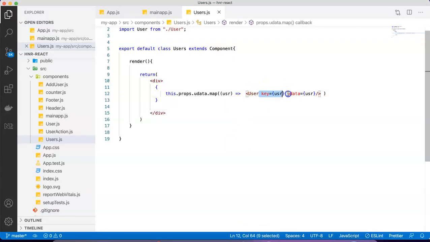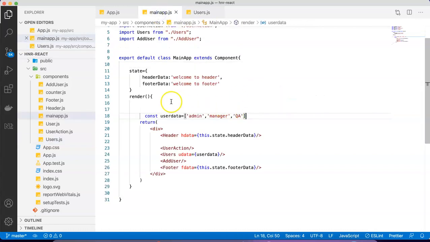Okay, so this is important. So you won't see any error inside your browser while iterating the record. However, there will be one warning published in the console. So better to have this when you are iterating the data. That's a good practice. Same thing we would like to apply for the user data.